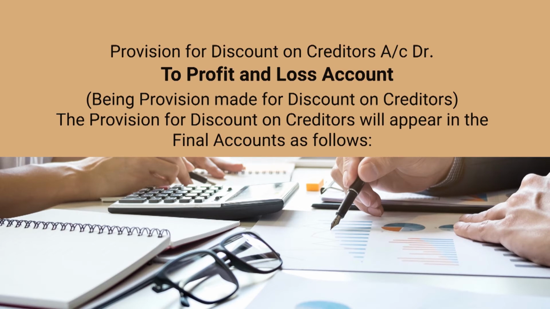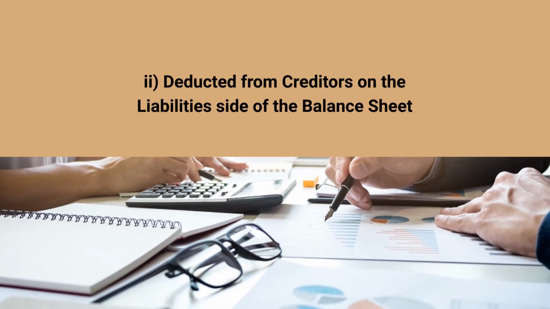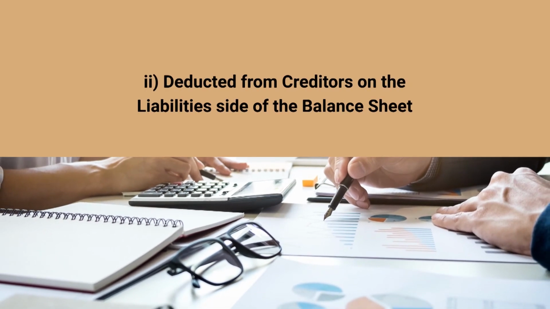The provision for discount on creditors will appear in the final accounts as follows. As I have already told my learners, being an income for the business, the provision for discount on creditors will first be shown in the credit side of profit and loss account, and second, it will be deducted from the creditors, and the remaining amount, that is the net amount, will be shown as net creditors in the liability side of the balance sheet.